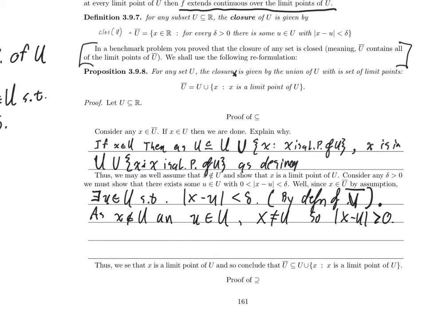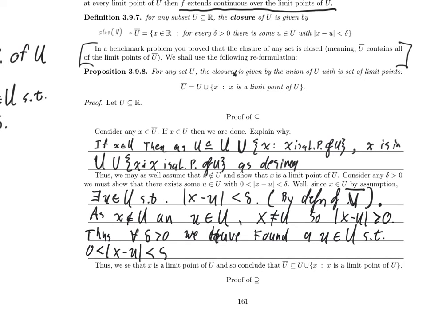And now let's just summarize. Thus, for all delta greater than 0, we have found a u in big U such that 0 is less than the absolute value of x minus u is less than delta.